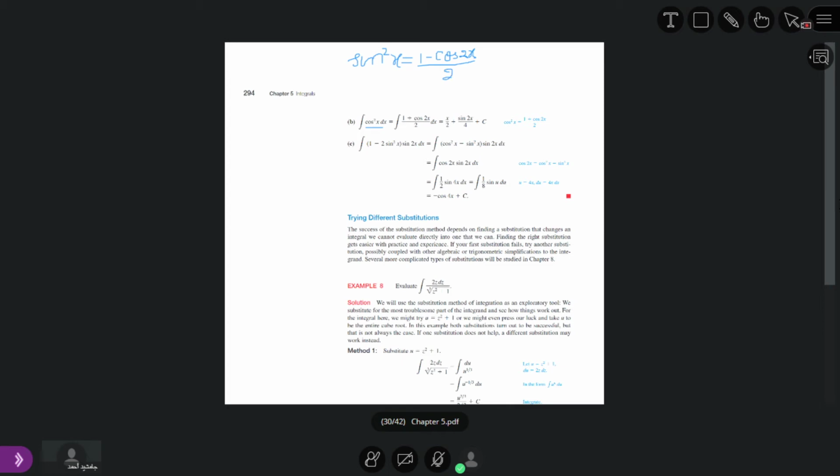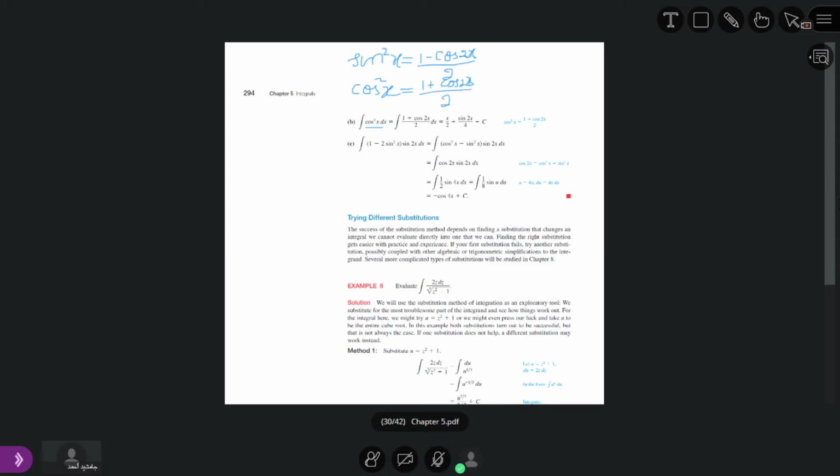Also here if we have cosine square x, we can write 1 plus cosine 2x divided by 2.